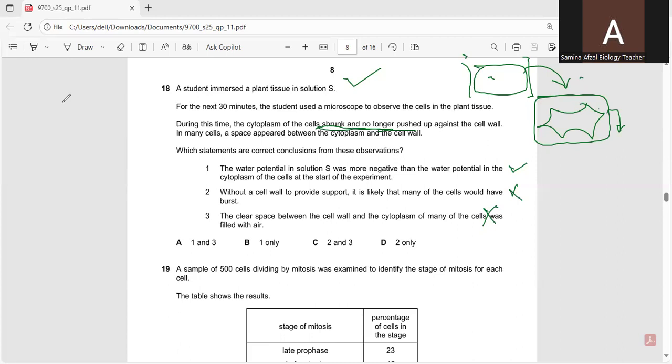The space that appears will not have air; it will have solution S. So according to this, only one statement is correct, which is statement number 1. So the option B is the correct option.